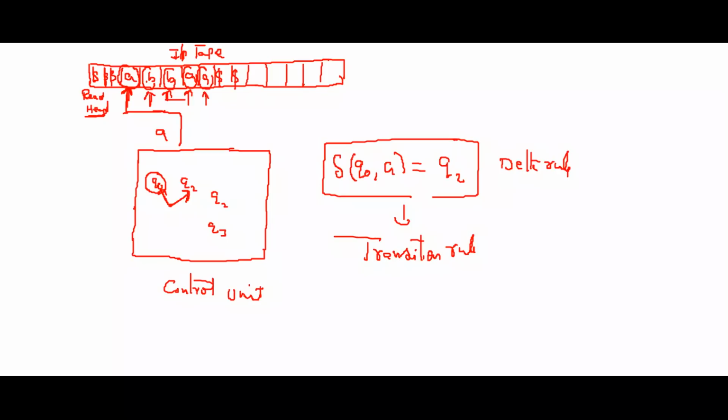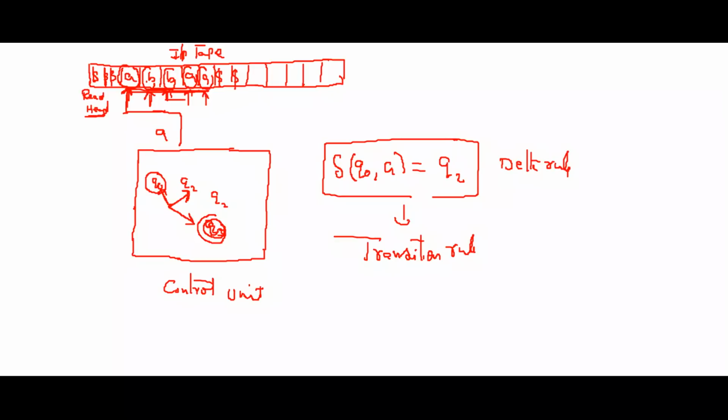After reading all the symbols from the input tape, suppose Q3 is the final state. If you are at Q3, then we can say that your string is accepted. Final state means the string meets the language requirements, so your string is accepted.